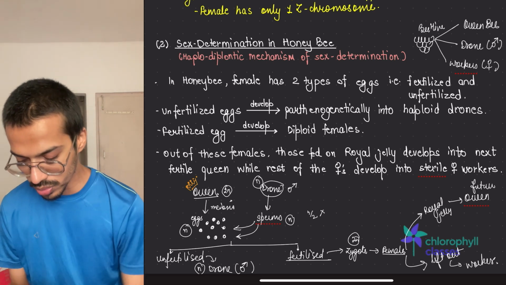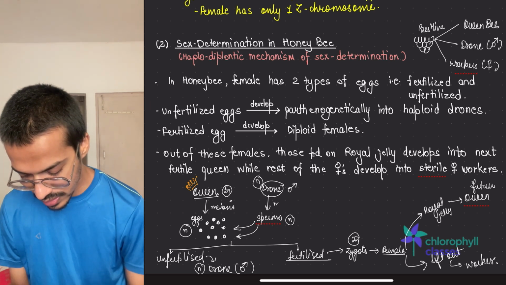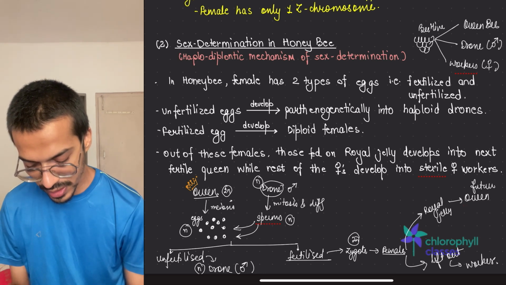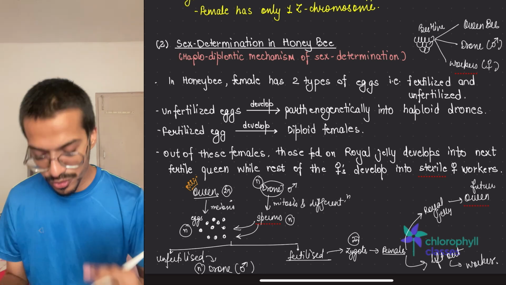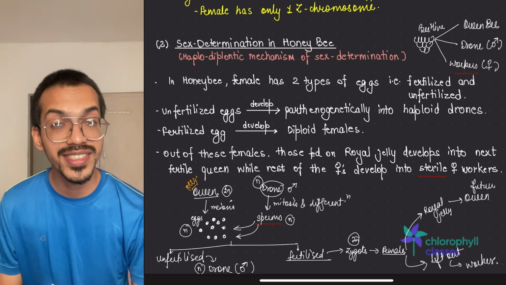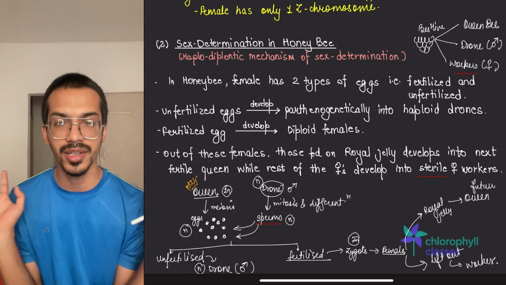So what will we do? So they will do what? They will do simple mitosis and differentiation of the cell. And this differentiated cell will turn into what? Sperms. Understood this thing? So this is about the sex determination in honeybee, easiest thing.